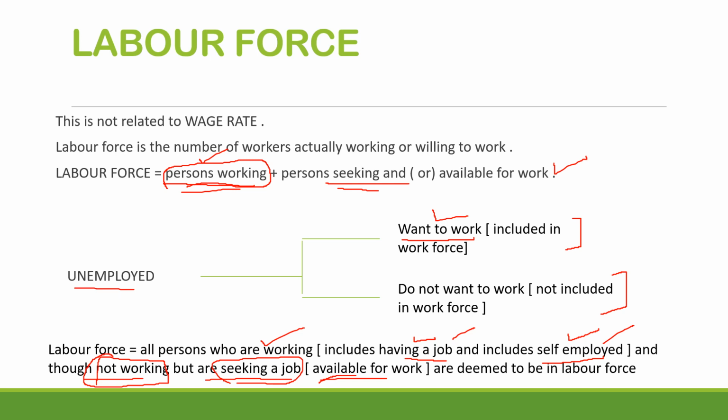Second segment is they do not want to work. So they are not seeking a job. Even if you give them the job, they will not work because they don't want to work. So this unemployed word is composed of people who want to work but they do not have work, and the people who do not want to work. उनको तो करना ही नहीं है काम. Clear? Right? And this is the segment of unemployed.